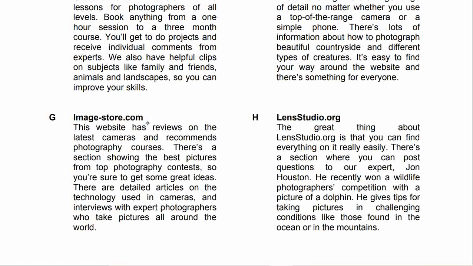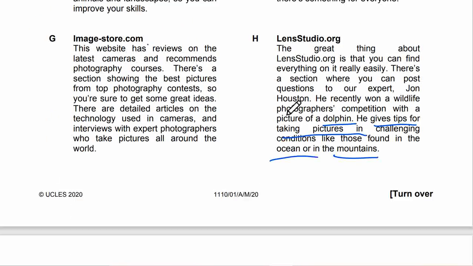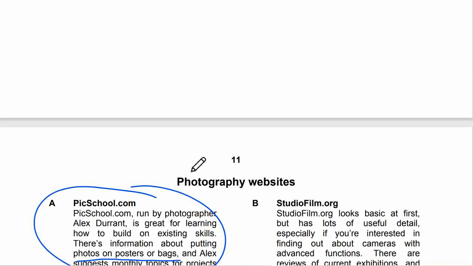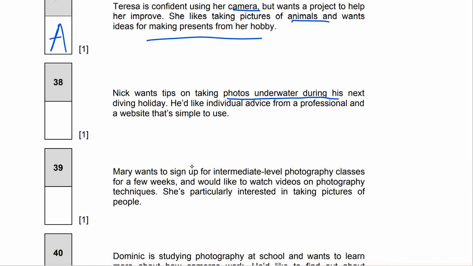So this one is for Nick because John Hoston will give tips for taking pictures in challenging conditions like those found in the ocean or mountains. He recently won a wildlife photographer competition with a picture of dolphins, so it's suitable for that. So this is H. So the H is for Nick because Nick wants to take pictures underwater.